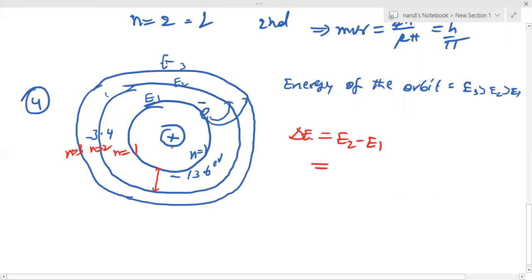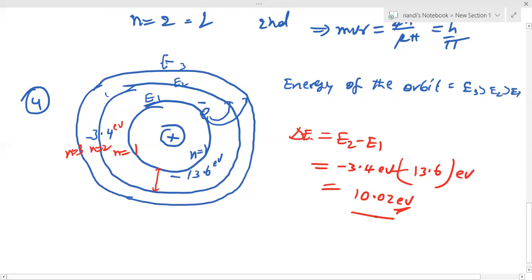What is the E2 value here? Minus 3.4 electron volt. E1 value, how much? Minus 13.6. Is that correct? But I am subtracting, so minus of minus becomes plus 13.6. So it finally becomes 10.2 electron volt.